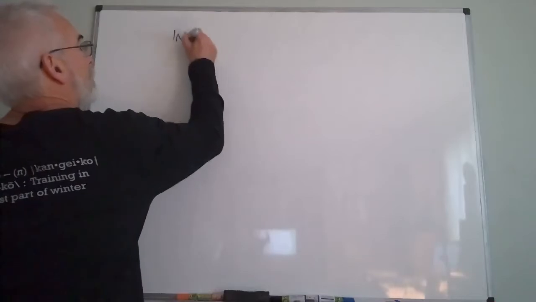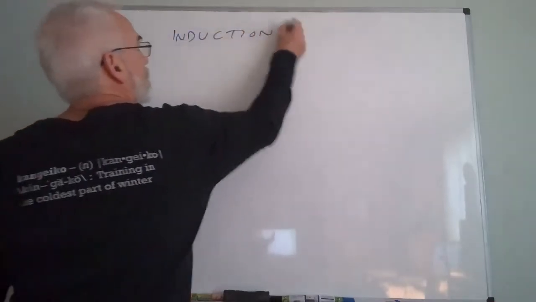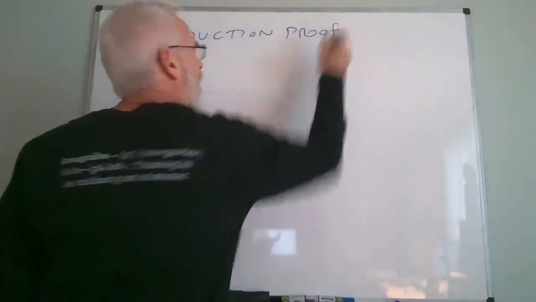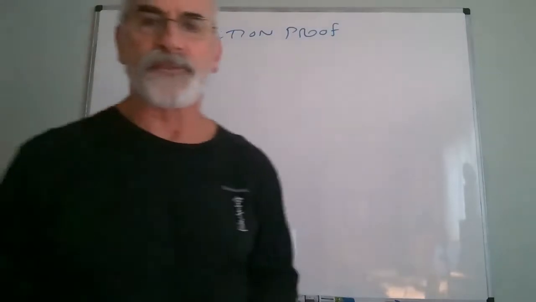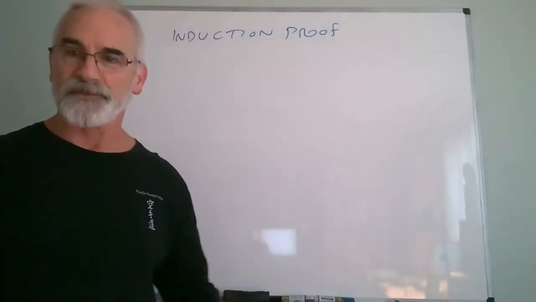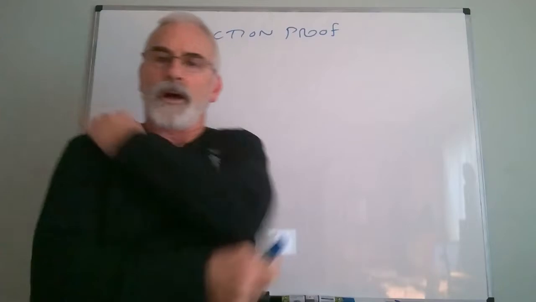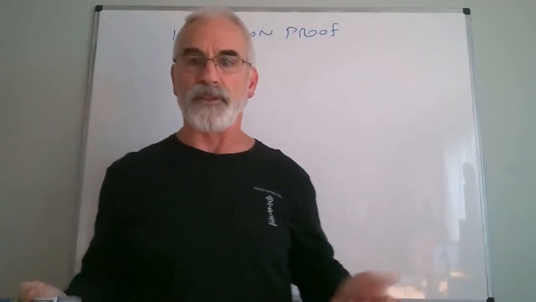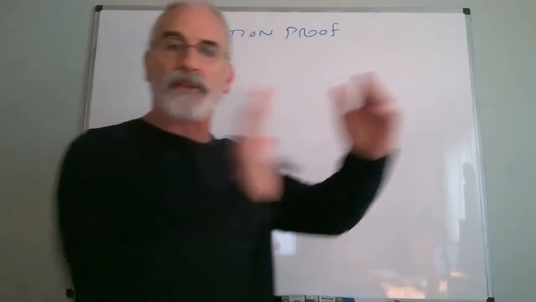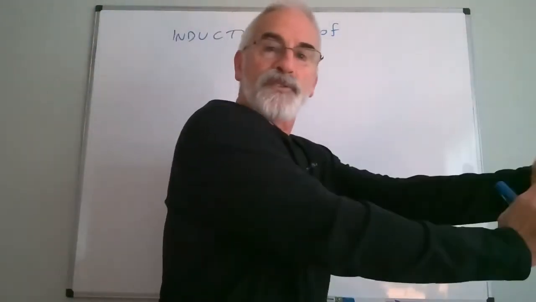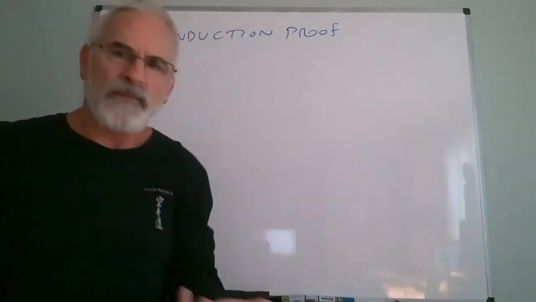So today we're going to start with what's called proof by induction, or induction proofs. It doesn't matter how you say it. Now, all types of proofs can't be used on all types of problems because it depends on the nature of the problem. So a contradiction proof, for example, is when it's very difficult to prove something is true going forward. So we start by assuming it's false and we go backwards. There are things like that.